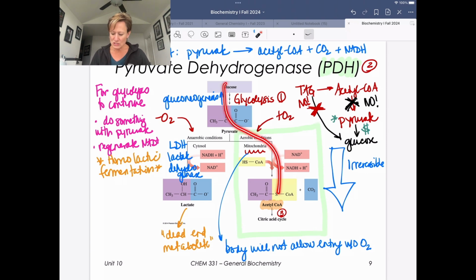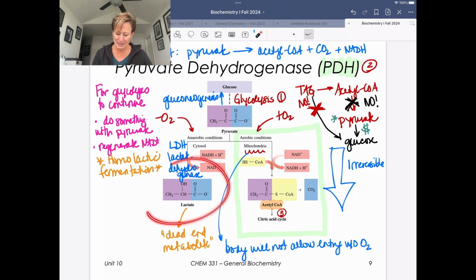So this is what happens under aerobic conditions, and we talked about the fates of pyruvate being different, whether you are under aerobic conditions and you continue on through pyruvate dehydrogenase chemistry, or under anaerobic conditions, you enable fermentative pathways. In humans and mammals, it'll be homolactic fermentation. You convert pyruvate into lactate, again serving that dual purpose of doing something with pyruvate, removing it from the system, and also regenerating NAD+. Lactate dehydrogenase does both of those at the same time.